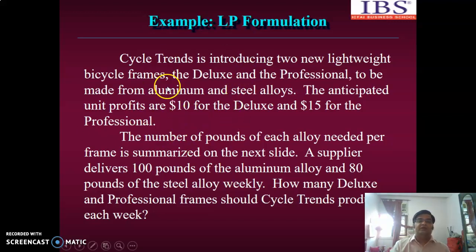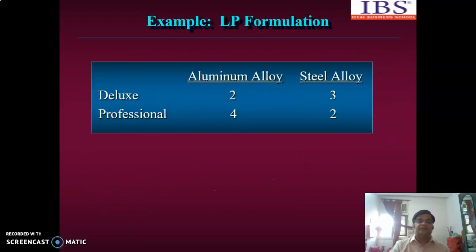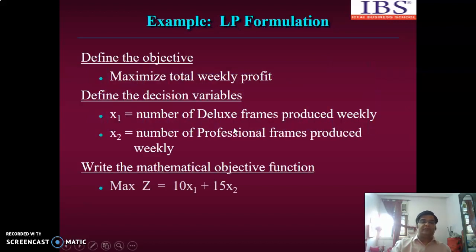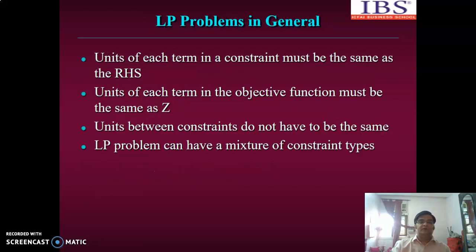And if you see the profitability, the unit profits are $10 for deluxe and $15 for professional. So these are all the data given, and in the next slide it shows how much aluminum alloy and steel alloy is required for deluxe, this many pounds, and for professional, 4 pounds of aluminum and 2 pounds of steel alloy. Given this problem, we will formulate this as a linear programming problem.